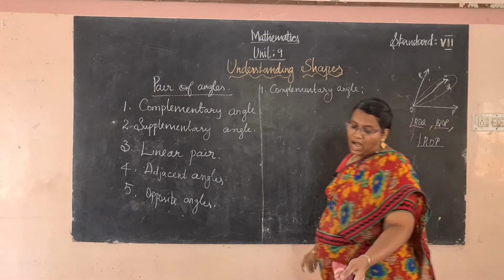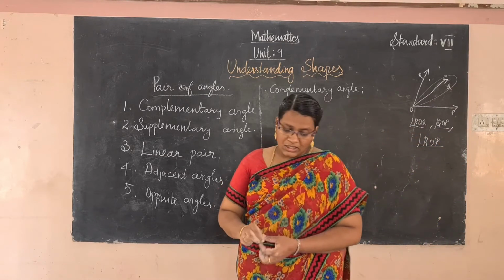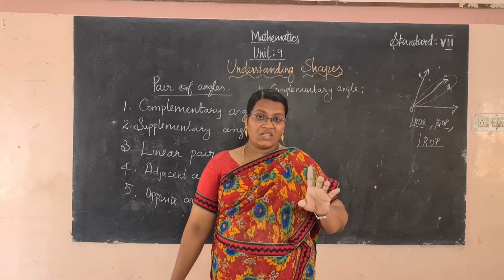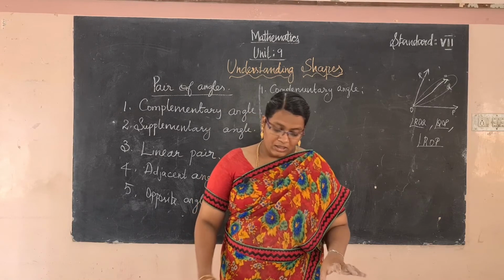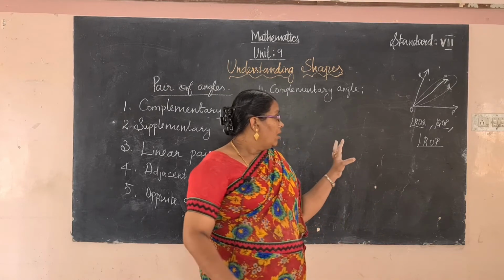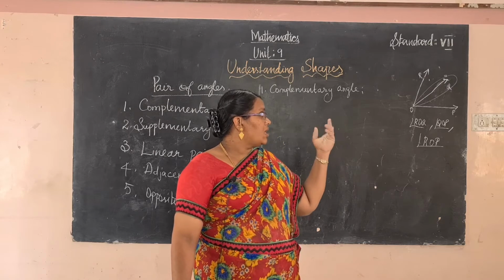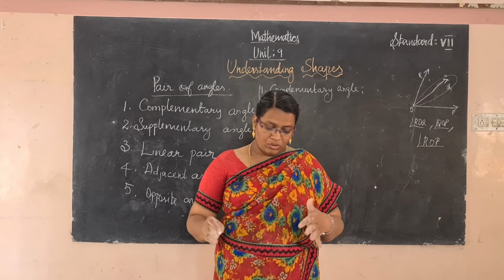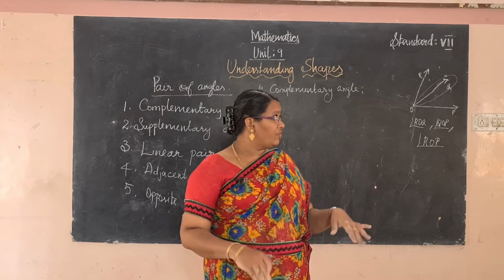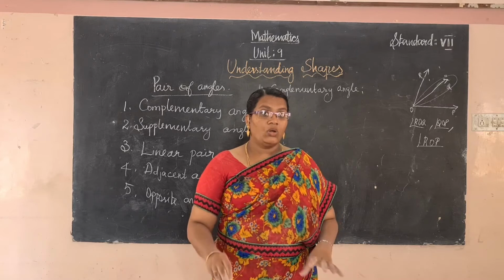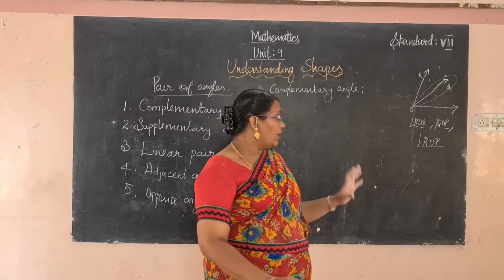Adjacent angles means 2 angles with the same vertex and a common ray. One arm is in common, and the other 2 arms lie on opposite sides of the common ray. That is called adjacent angles.